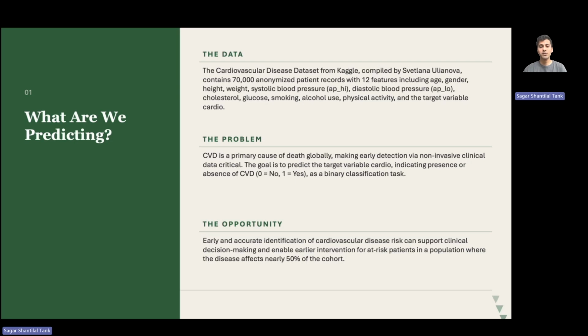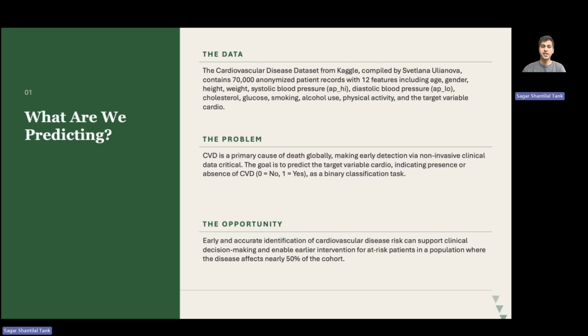The main problem is that cardiovascular disease is the primary cause of death globally, and making an early identification can support clinical decision making earlier. This is the core reason why we are trying to predict the target variable cardio. The cardio variable indicates presence or absence of CVD by zeros and ones, which is no and yes, as a binary classification task.